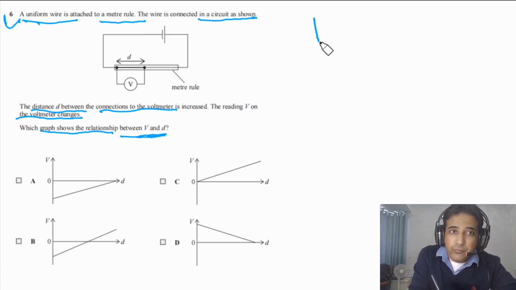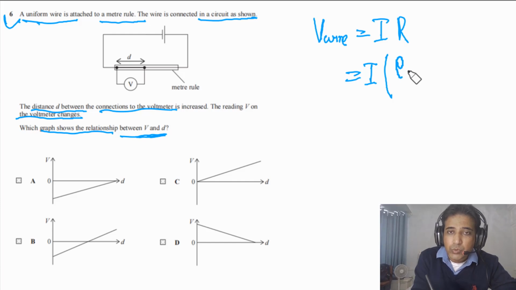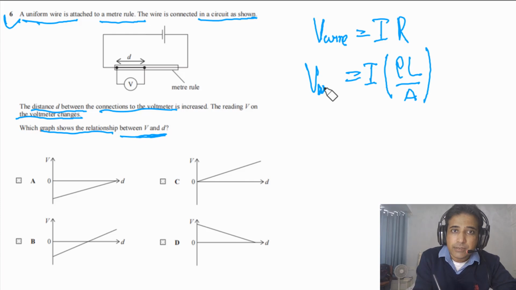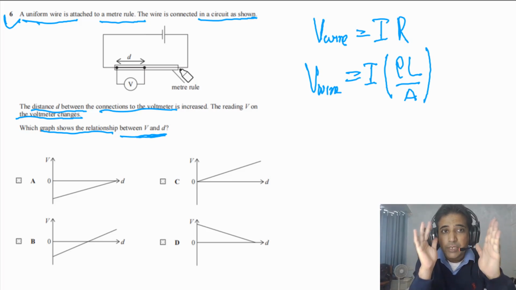So we need to understand first of all how we can find the value of V across the wire. V has to be equal to I times capital R, meaning the current passing through that part of the wire times the resistance of that part of the wire. Current, simply we can say this is I, and resistance will be equal to rho L divided by A. And in this case, the current passing through this wire is constant. The value of I is constant through this wire. For any part of the wire we take, or the full wire, the current passing is the same.